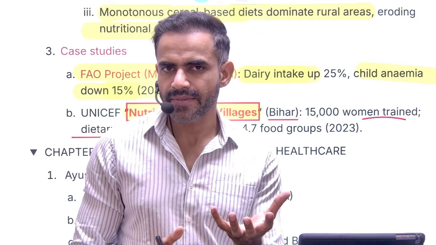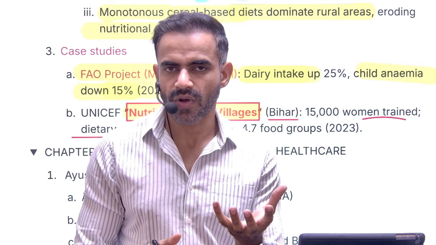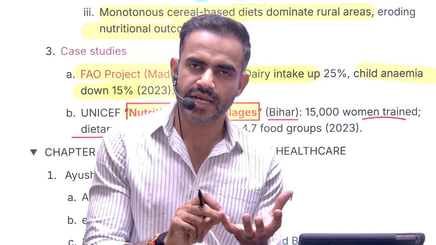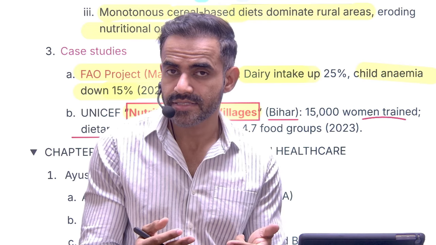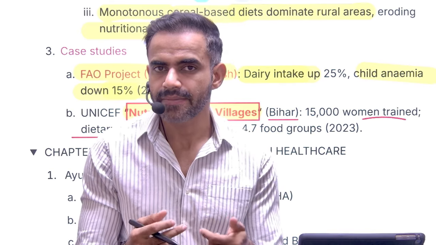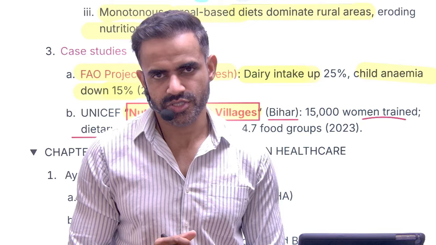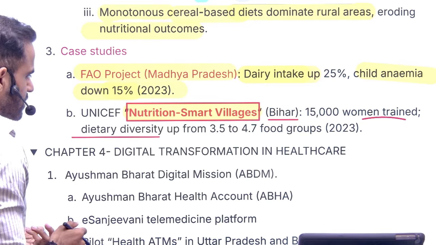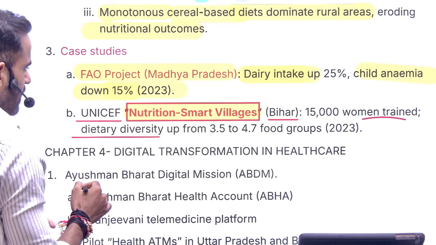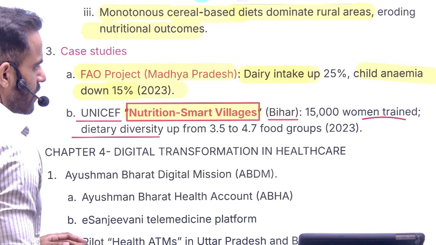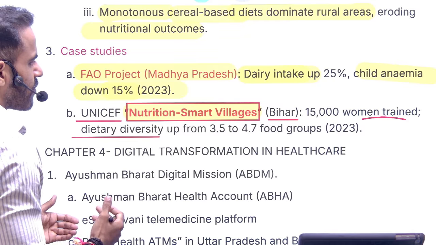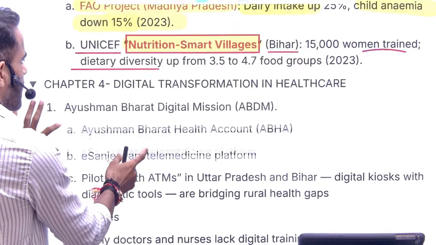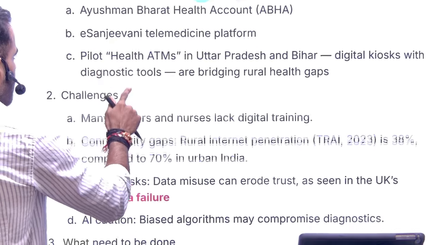If women are able to understand this concept, and why women, because they are going to decide the nutrition of their child, then we will be able to tackle the problem of malnutrition. So that's why this initiative is quite important. So you can use this. It is a program of UNICEF, and it is being implemented with the help of the Bihar government. Okay, Nutrition Smart Villages.